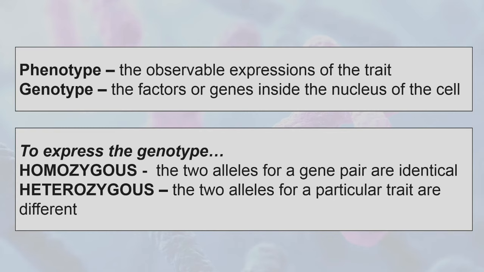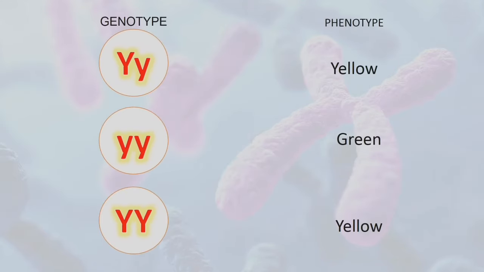Ito yung kagaya kanina na nakita natin na nire-represent ng letters. To express the genotype, meron tayong homozygous and heterozygous. Homozygous, these are the 2 alleles for a gene pair that are identical. Heterozygous naman, ito yung 2 alleles for a particular trait that are different. So, examples ng genotype and phenotype in terms of color.